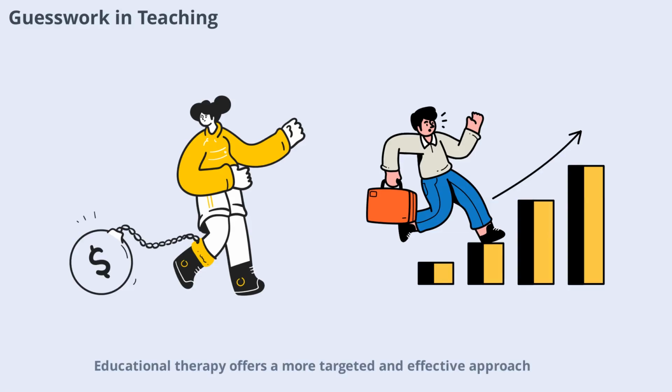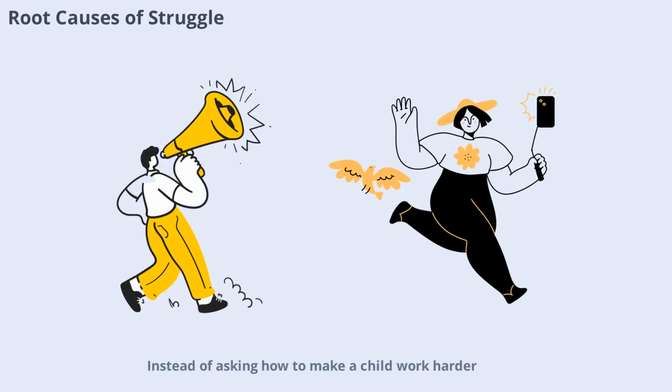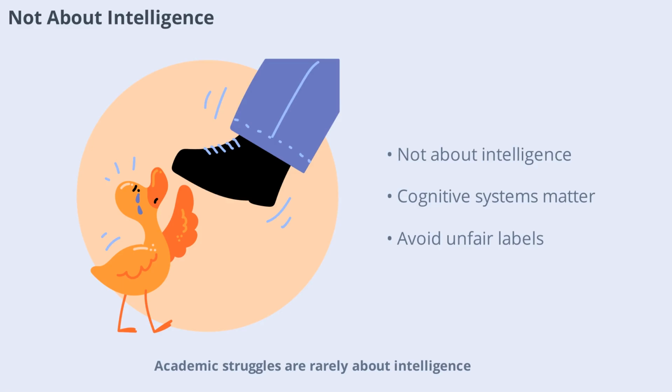Educational therapy offers a more targeted and effective approach. Instead of asking how to make a child work harder, educational therapists ask what's happening inside the child's brain. This shift in focus helps uncover hidden cognitive weaknesses and leads to more effective support. It's about understanding the real reasons behind learning difficulties. Academic struggles are rarely about intelligence. Many children who find school difficult are just as intelligent as their peers. The real issue is often underdeveloped cognitive systems, such as working memory, attention, or language processing. Recognizing this helps teachers avoid unfair labels and provide better support.